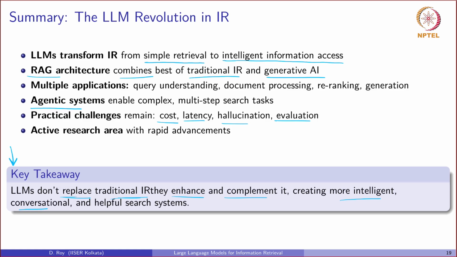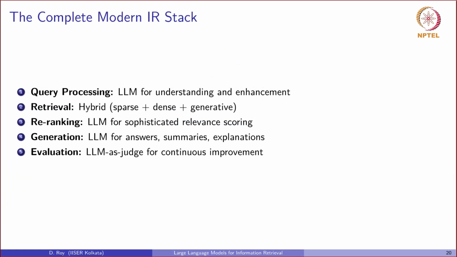So if we apply LLMs in all the components in the entire pipeline of IR, how will it look? In that case, we will begin with LLM powered query processing. Then we will use hybrid retrieval to get a broad set of candidates.